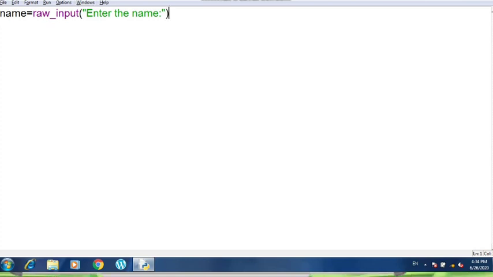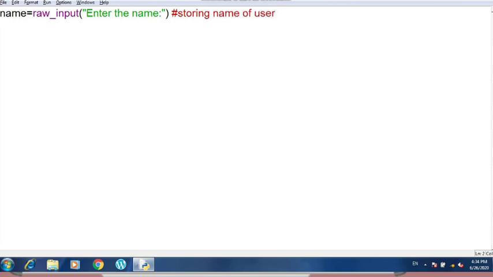So I have written name, which is a variable, and then I have written the statement enter the name, and I have written raw input. It means the value which will be entered by the user at runtime through the raw input function will be stored in name. I'm writing here a comment: storing name of user.